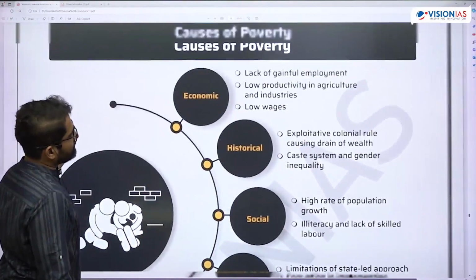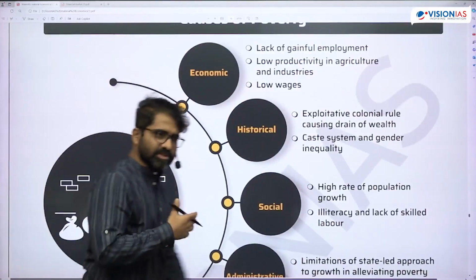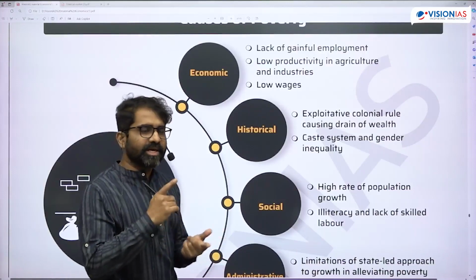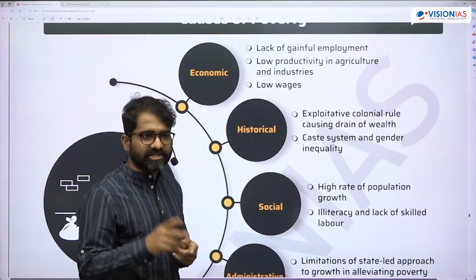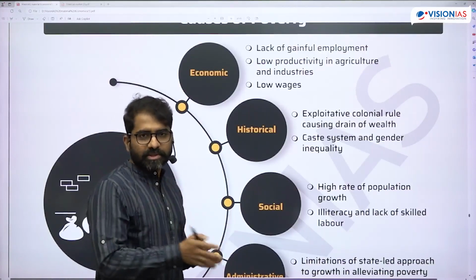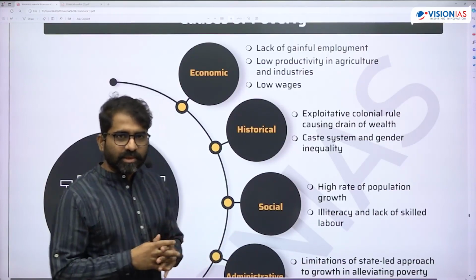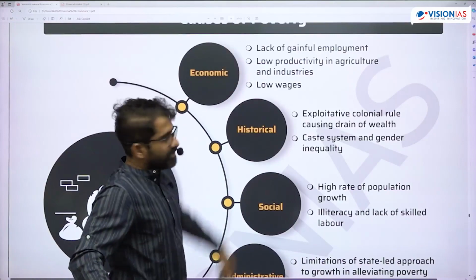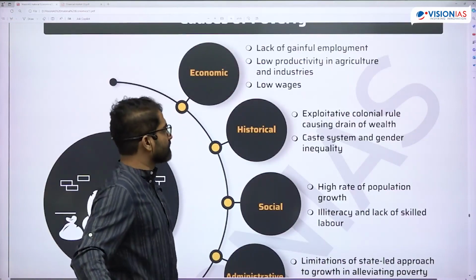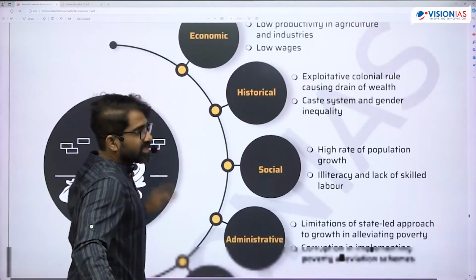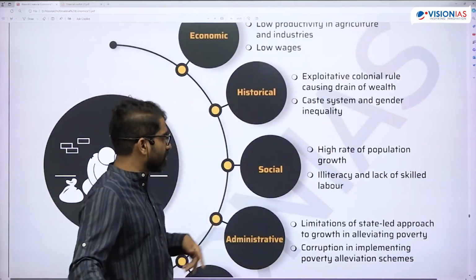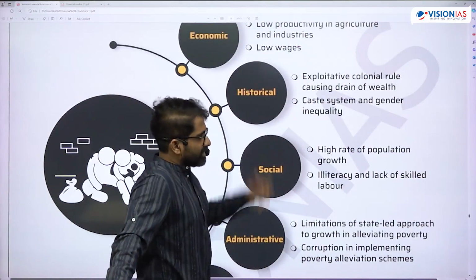So I don't think they will ask causes of poverty in prelims. But for causes of poverty, there are historical factors like caste or even colonial rule. And you have economic factors, lack of employment opportunities, incomes, etc. Structural problems in the economy and structural reforms also, and high population growth.